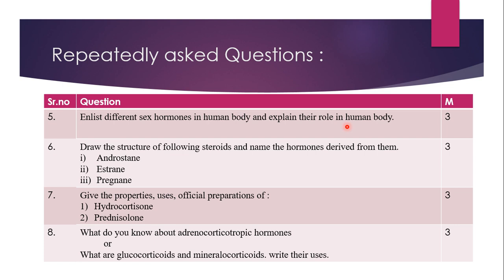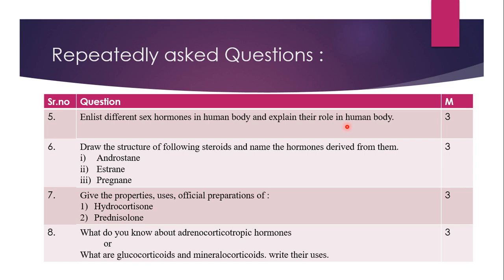Talking about the roles, they have androgenic and anabolic action. So these are used in replacement therapy also. Along with that, hypogonadism, that means low level of testosterone, can be treated. Hormonal imbalance, it can be used. Then stimulation of growth, as far as testosterone is concerned, in case of boys. So depending on the nature of the hormone, there are various roles, but they are mainly concerned with reproduction.